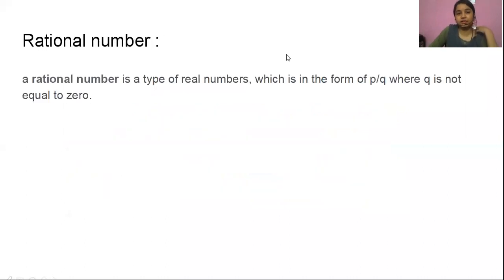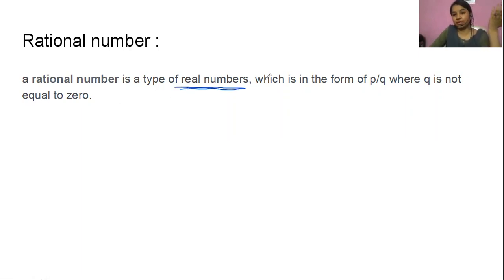Now we'll come here with the topic rational numbers. What are rational numbers, right? The numbers, first of all, which are in fraction, we can say. Which are in fraction is a term we can use, but it is not actually always said like that. The definition of a rational number is: a rational number is a type of real number which is in the form of p by q, and q is not equal to 0.